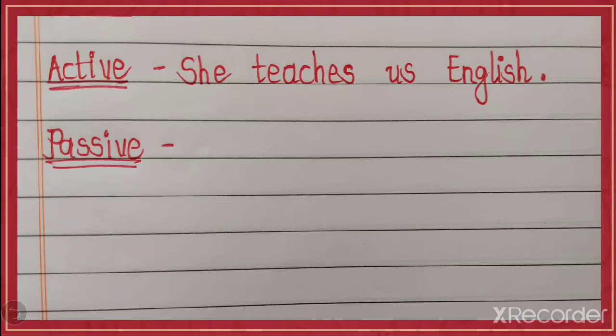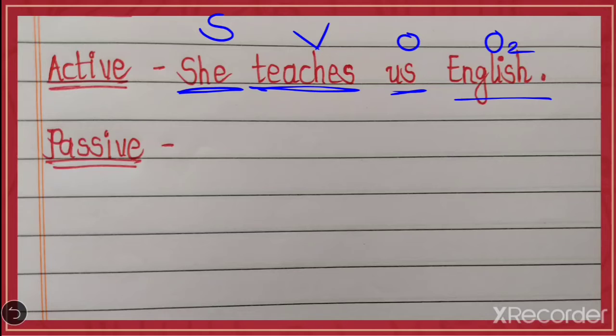Now look at another sentence. She teaches us English. The sentence is in which tense? Teaches. The sentence is in simple present tense. Here she is a subject, teaches is a verb, us is the object, English is another object, object 1, object 2. Now you can make a sentence by using any object as a subject. Here suppose you take English. So English is a subject.